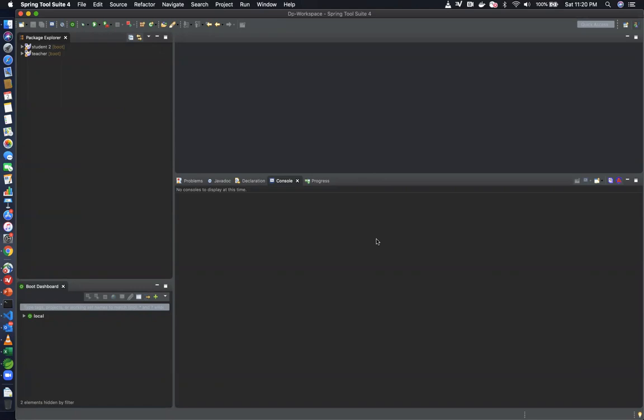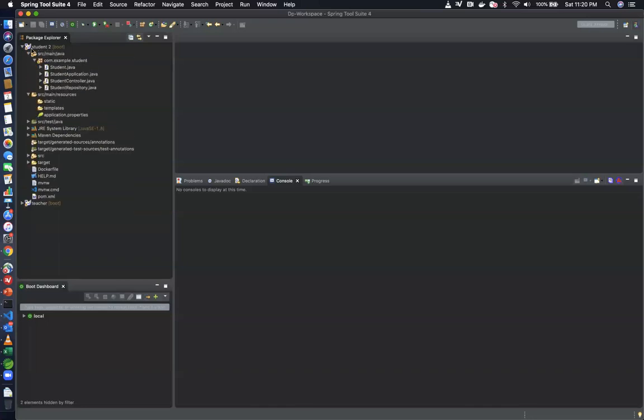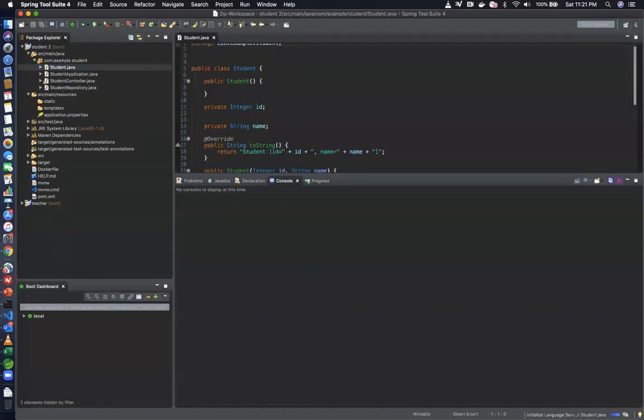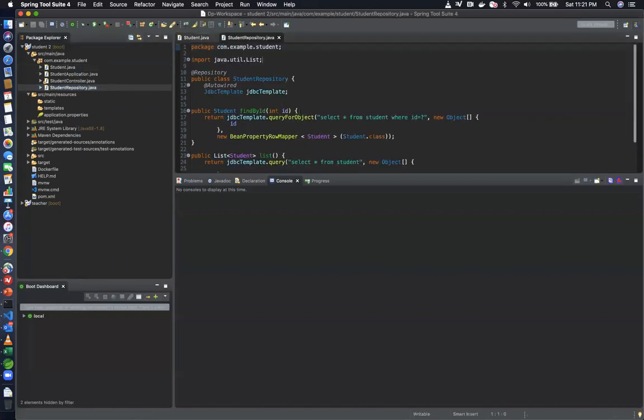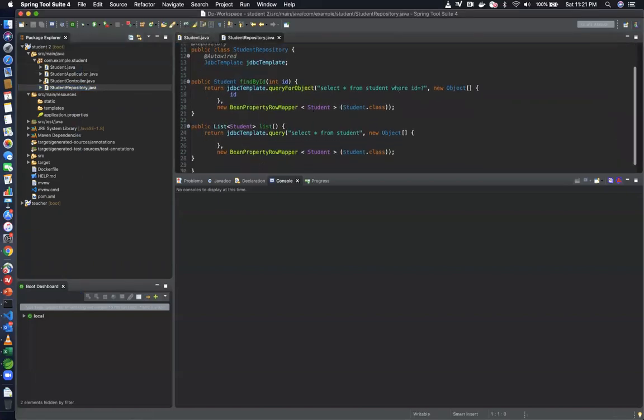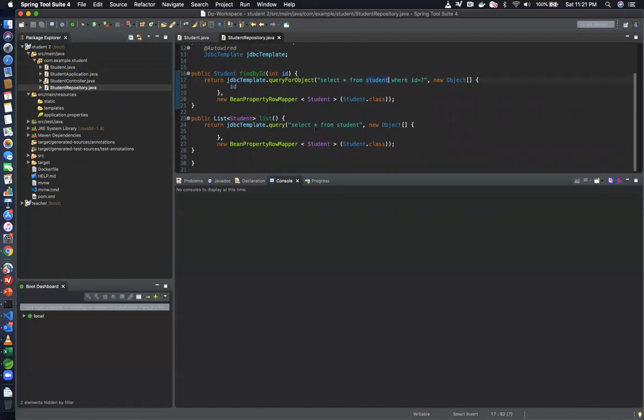I'll explain the code in a little bit of detail, but instead of explaining the code, let me show you how I run this and what the expected output is. So I have my student microservice over here, and in the student class I have the ID and name of my student. In the student repository, I'm selecting all of my students from the database, from the table called student, and then listing all of the students.